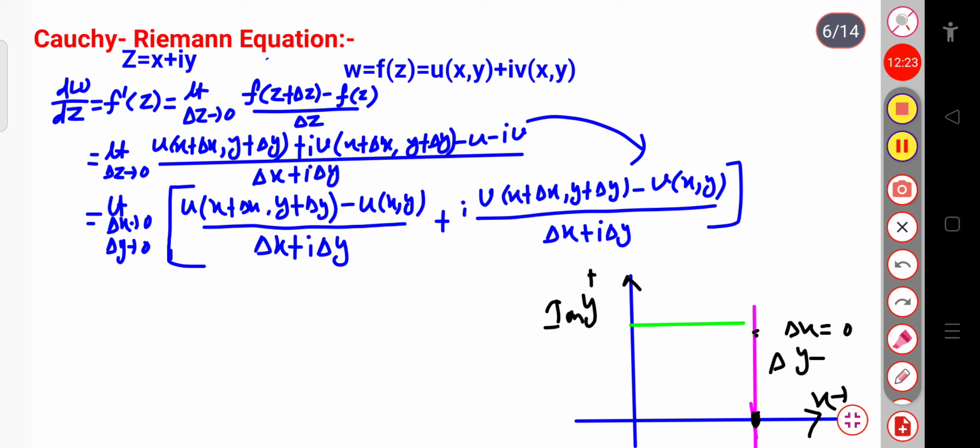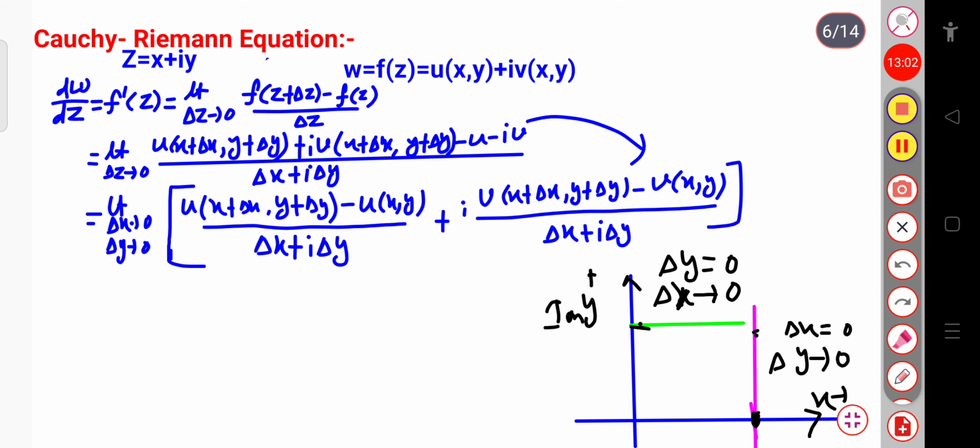Similarly, for the green line you can see the value of y is constant because it is parallel to the x axis. Since y is constant, we can write delta y equal to 0, and delta x tends to 0. So there will be two cases. First is delta x equal to 0, delta y tends to 0, and in the second case we will see when delta y equal to 0, delta x tends to 0.